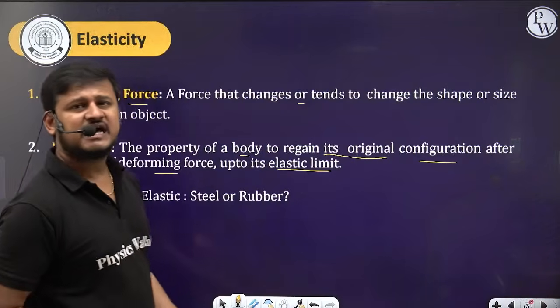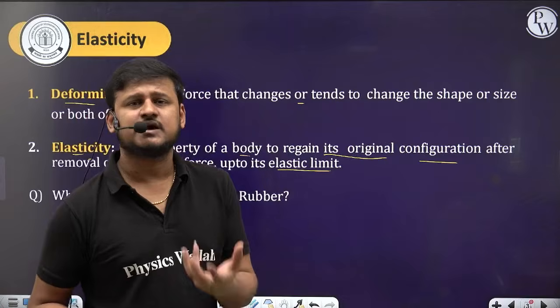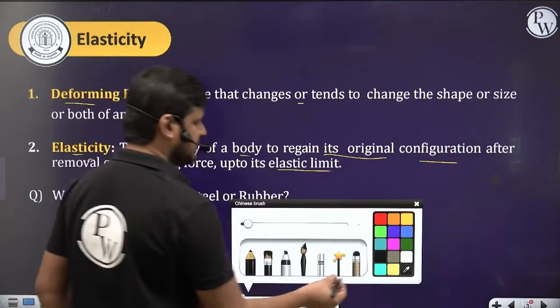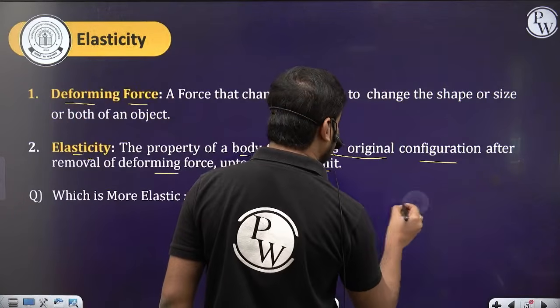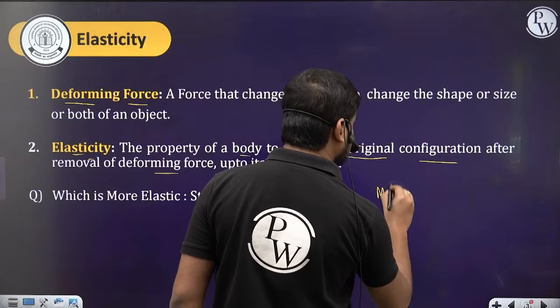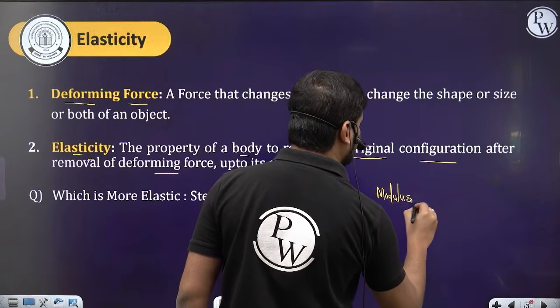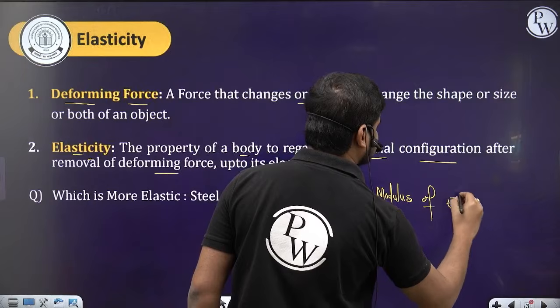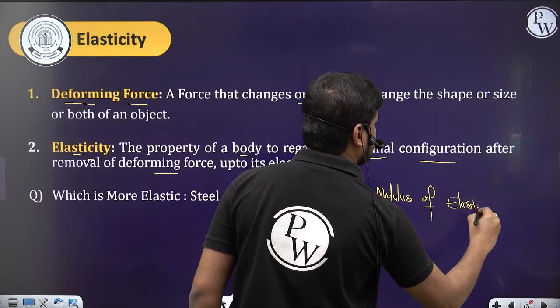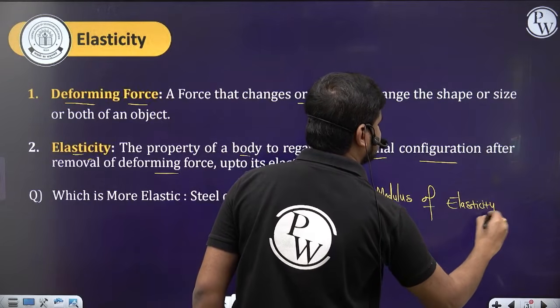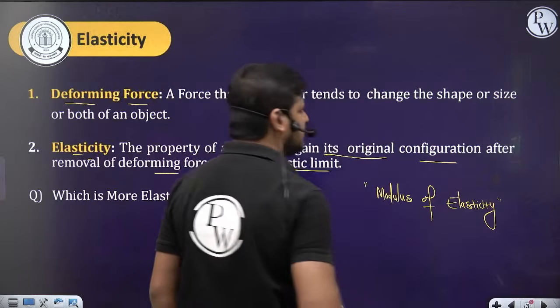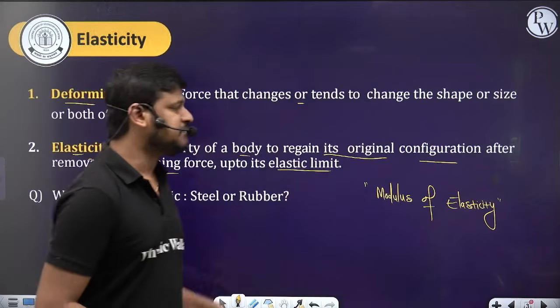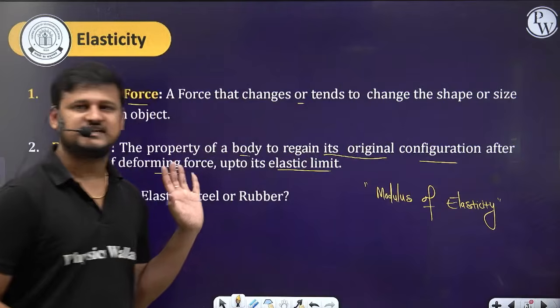The elasticity is measured by the modulus of elasticity. There is a term called the modulus of elasticity. This modulus of elasticity is a measure of the elasticity.